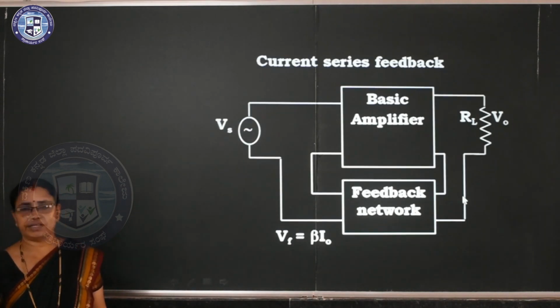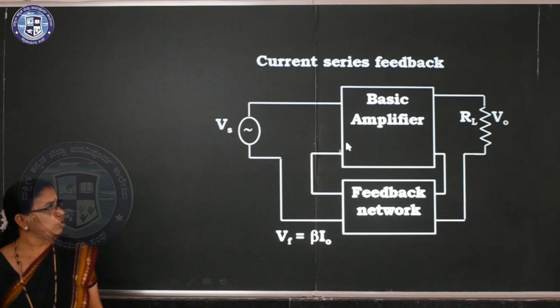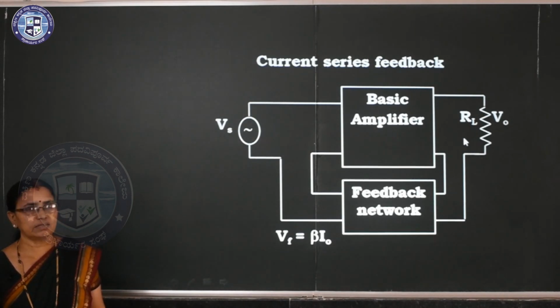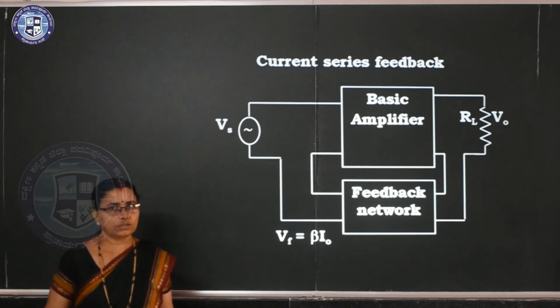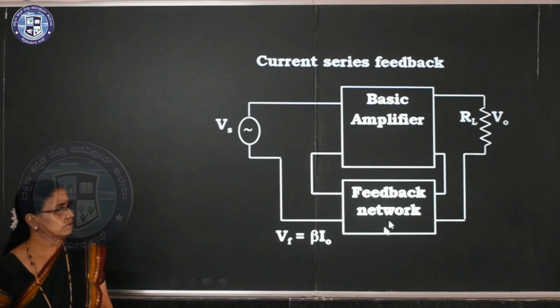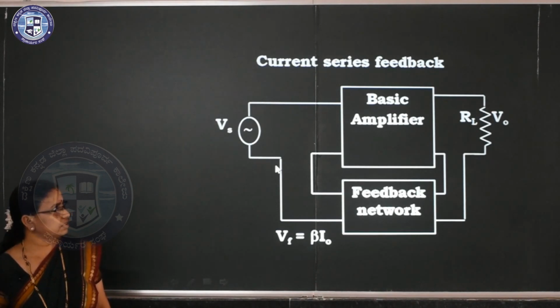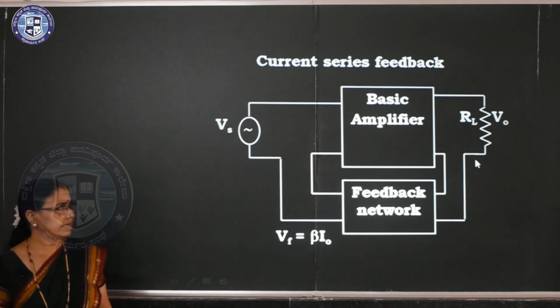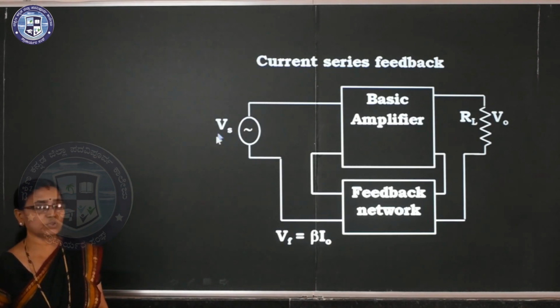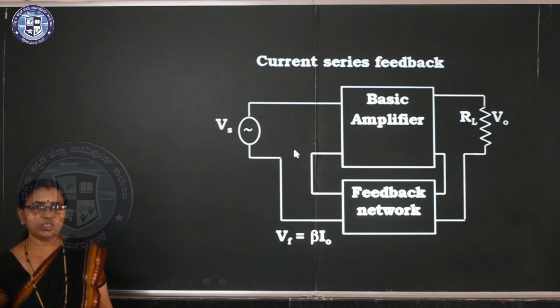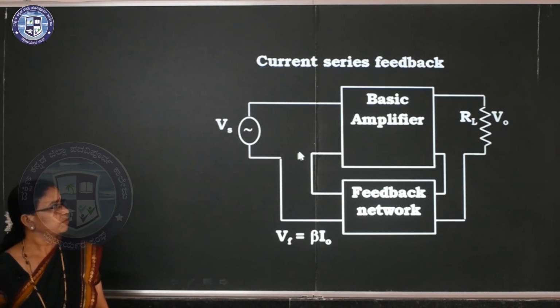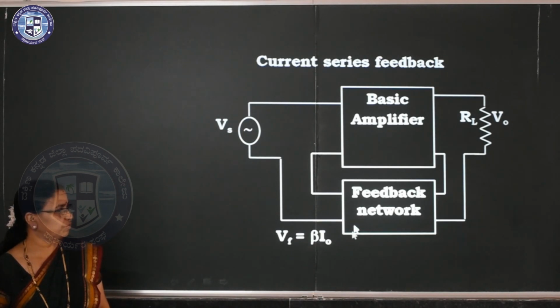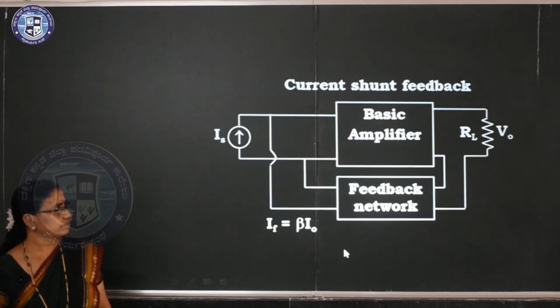Next one, current series. Current, the output connected in series now. Clear? Current flowing through the circuit. So you have to take current through feedback network here. Feedback connected in series. Clear? Current series feedback. So you have to remember current series feedback. Series means you have to take voltage source. Shunt means you have to take current source. So this is the current series feedback network. So Vf is equal to beta into I0.